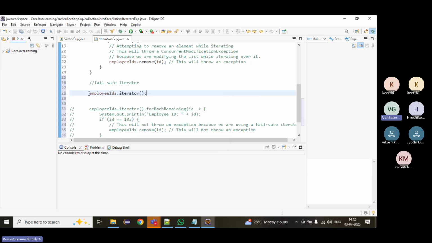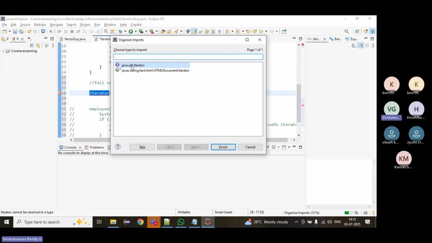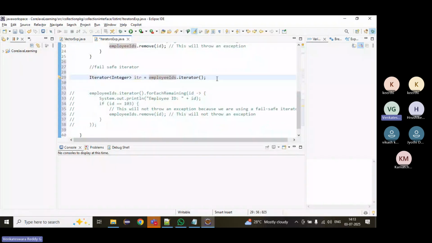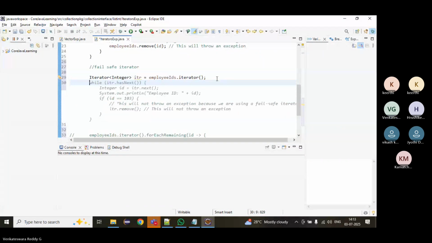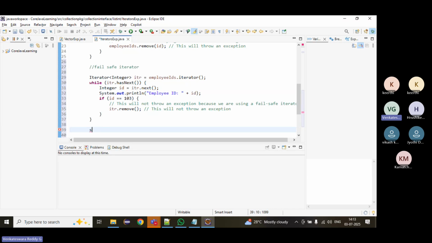Copy this, so we can copy it. Iterator, IT or some name. Import the correct package, java.util package. Then while itr.hasNext, get the next element. If the element is 103, remove it. Then print it again. Once we remove, then print the employee IDs.